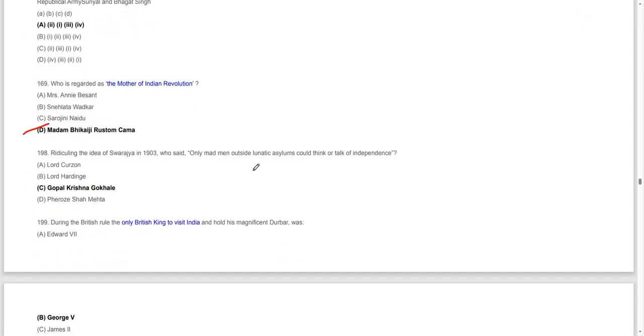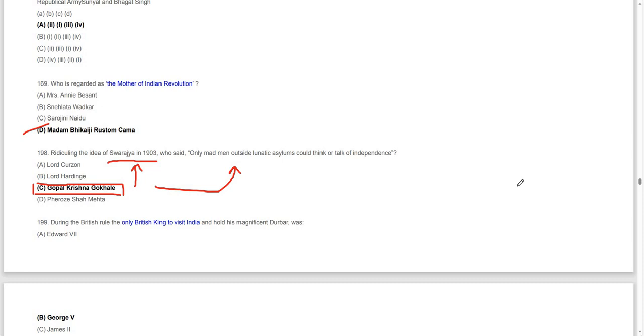Ridiculing the idea of Swaraj in 1903, who said that only a madman outside a lunatic asylum could think or talk of independence? Gopal Krishna Gokhale is the one who made this statement. Gokhale was the political guru of Gandhi, by the way. He was older than Gandhi, and Gandhi took him to be his political guru.